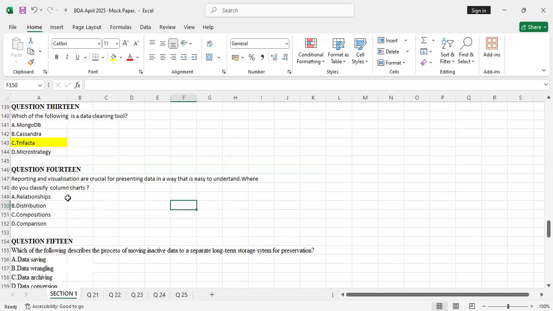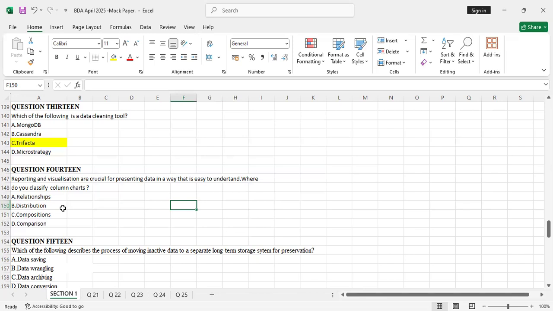Relationship: column charts do not fall within the relationship category. B, distribution: no, they don't form part of distribution. Compositions: no, I think you know those charts under composition, like the pie chart. Then D is comparison. Column charts are all about comparison.